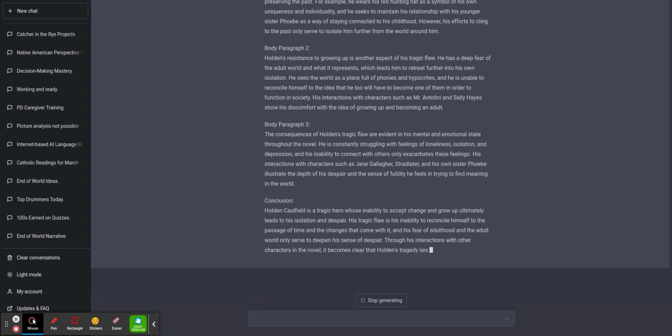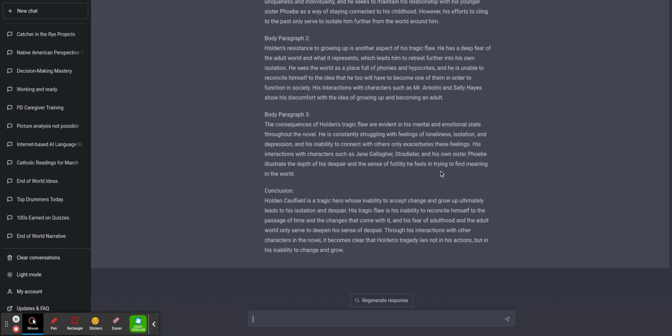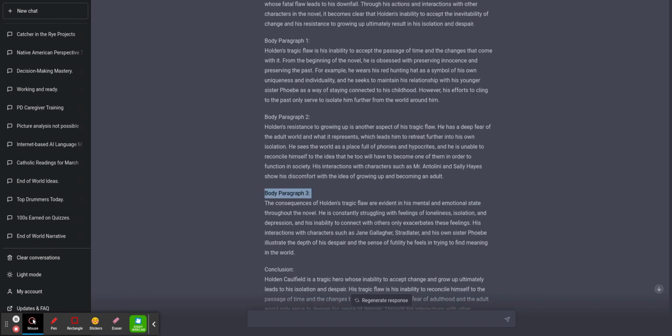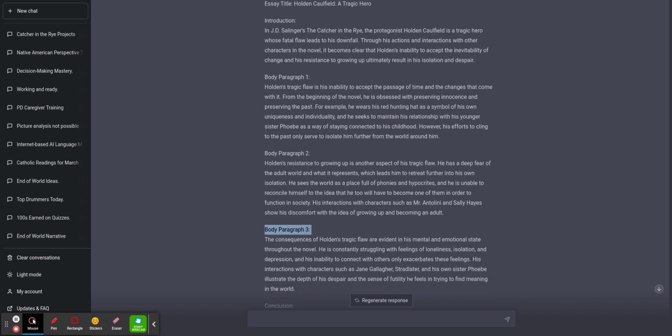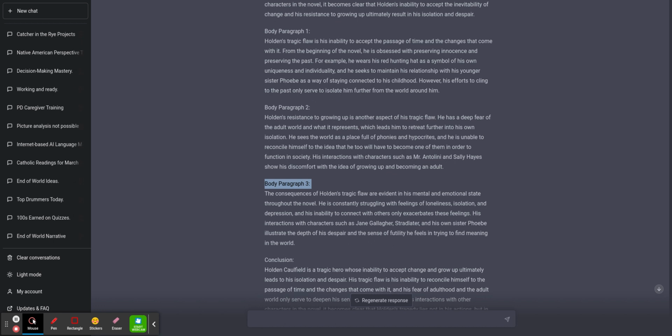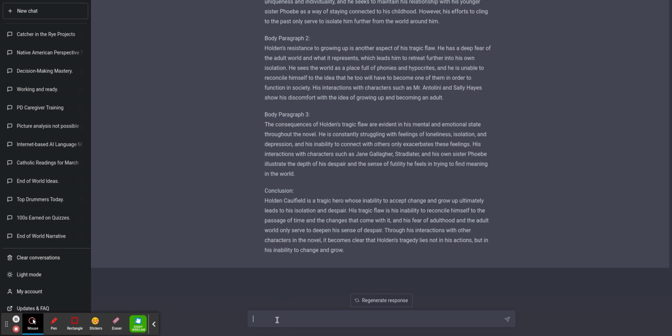This is okay, right? It's not great. But depending on the level of student that I would have, it's not bad. It's showing me at least what it thinks would be what I want. But I just wanted to demonstrate that it can create exemplars for your tasks. If you're asking the kids to create a narrative, it will give you a couple of narratives for you to look at, and so.